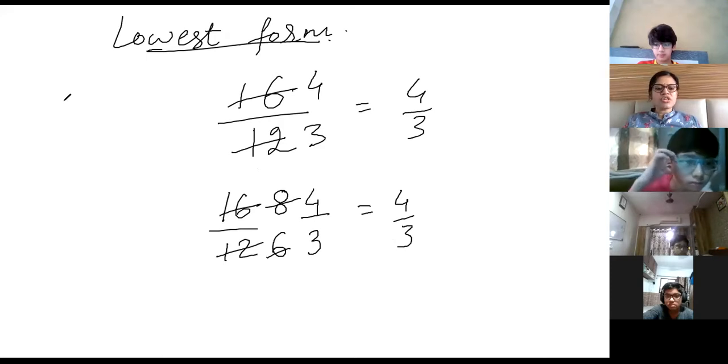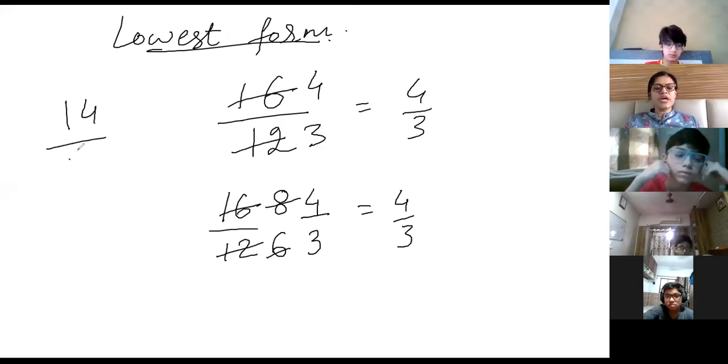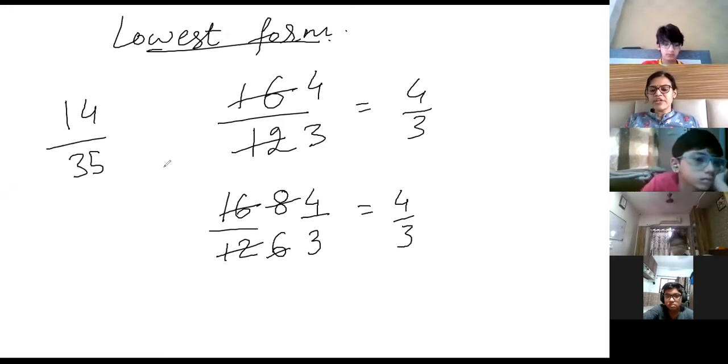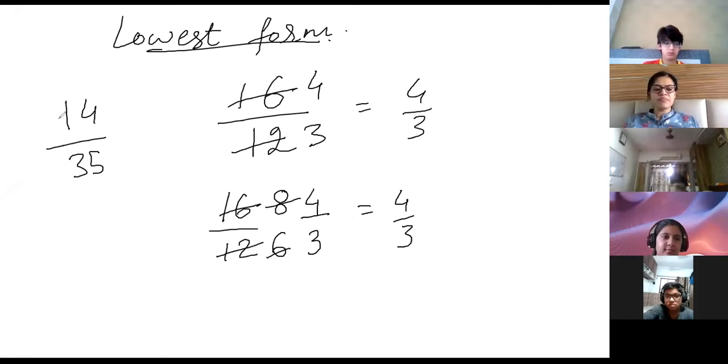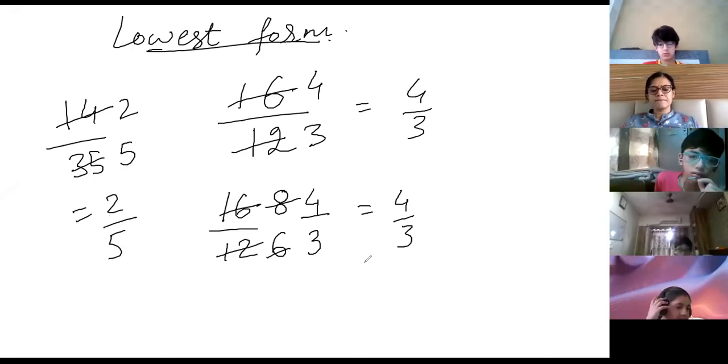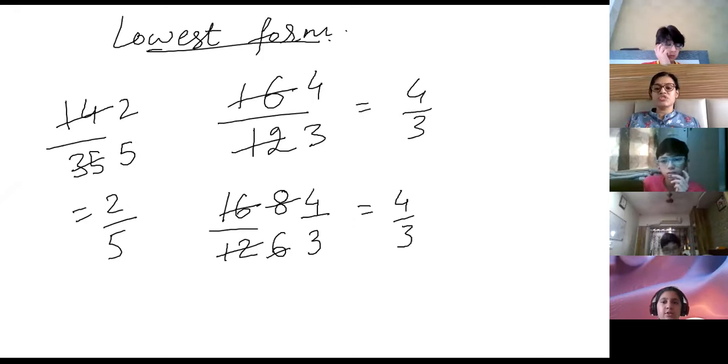Okay, next question. Rashda, you give me the answer. 14 and 35. Can you find a common divisor in here? 7. Yes. So what will be the lowest form if you divide by 7? 2 by 5. 7 fives are 35. So 2 by 5 is the lowest form. Ma'am, but does the question not always come like this? Then there won't be any lowest form. Okay, well, that will already be in the lowest form.